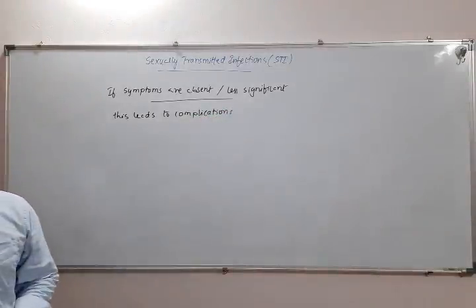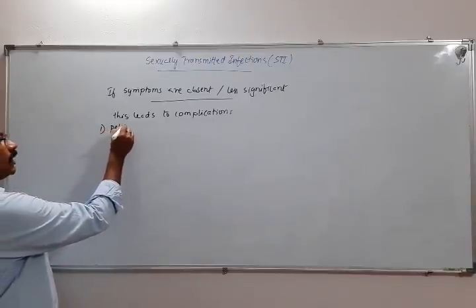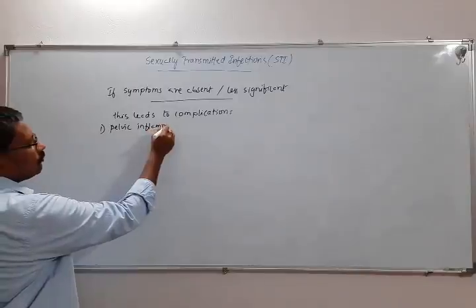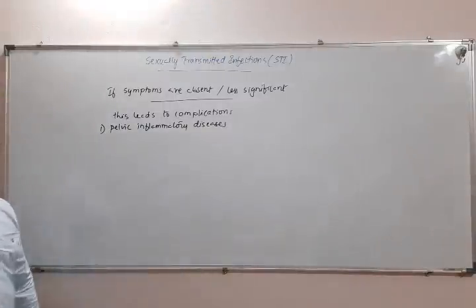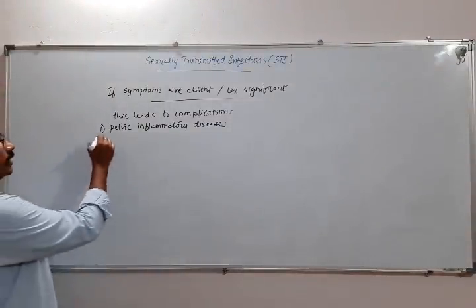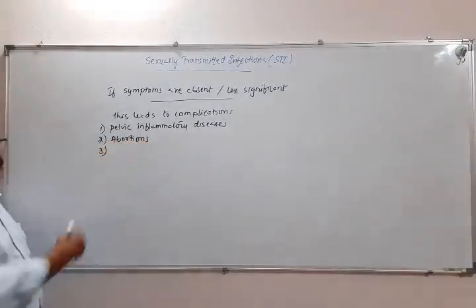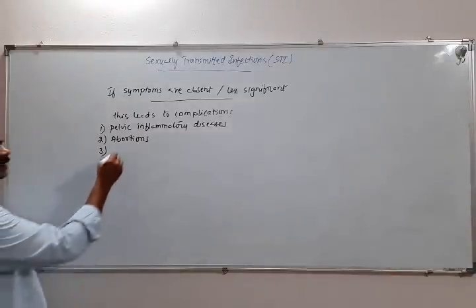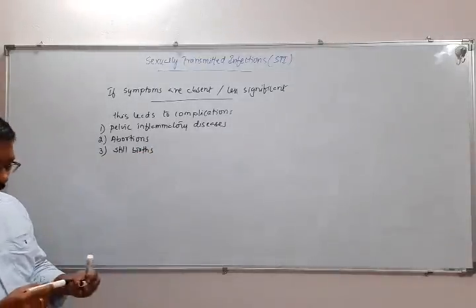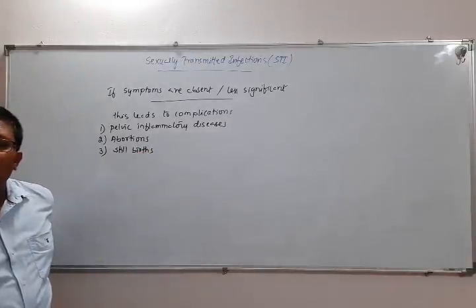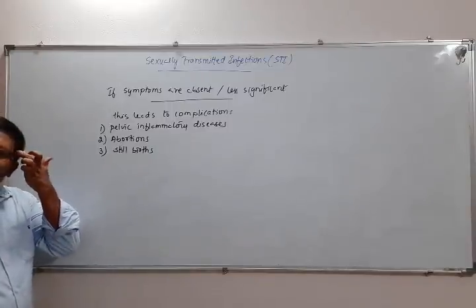So what are those complications here? Okay, it can cause pelvic inflammatory diseases. Then it can also cause abortions. Then it can also cause stillbirths. So stillbirths, okay, is when the baby dies within the womb and the dead baby is delivered. So in that case we call it stillbirth.